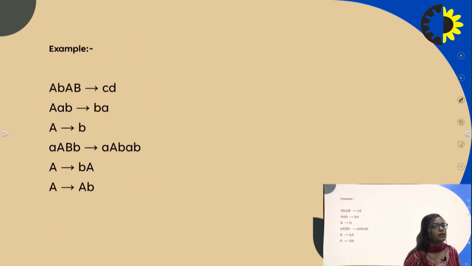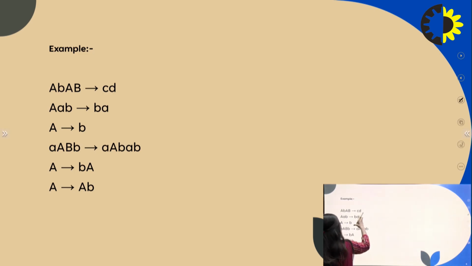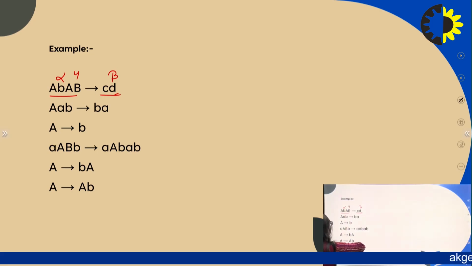These are basic examples of grammar types. In this example, we find which type of grammar it is. AB produces CD. This is the alpha side and this is the beta side. Which type of grammar is this production? The length of alpha is 4 and the length of beta is 2.